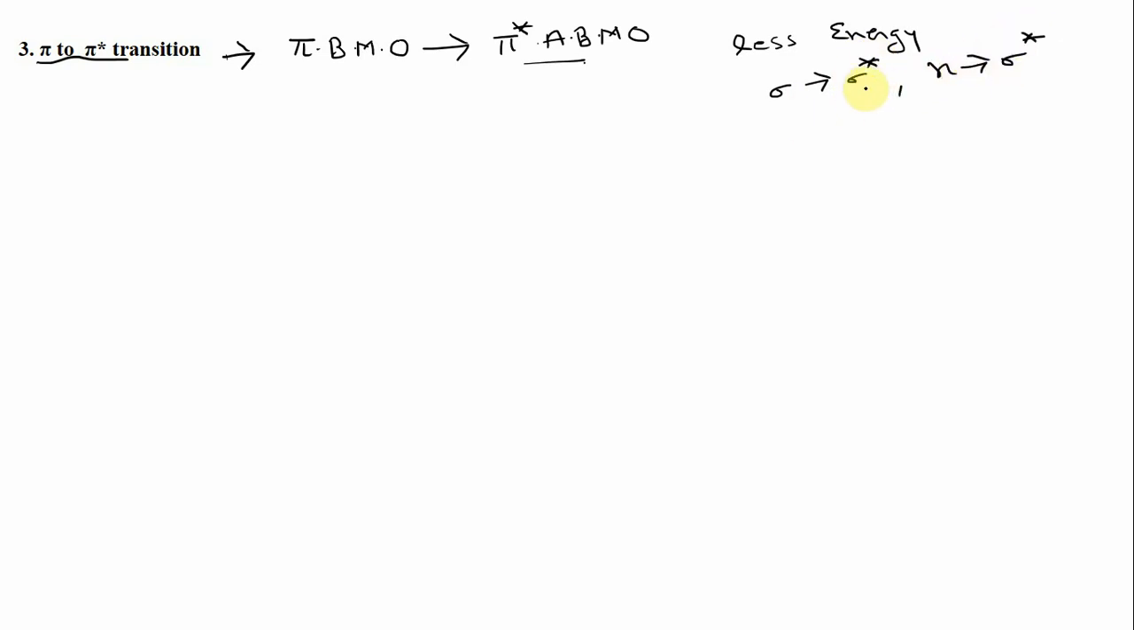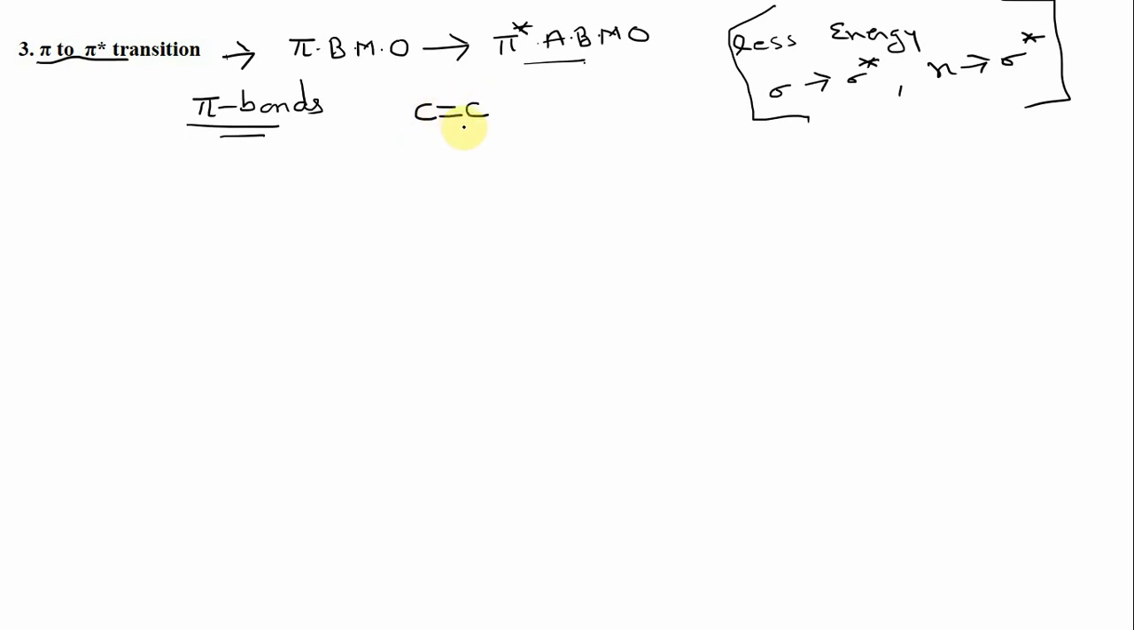Sigma to sigma star requires maximum energy, then n to sigma star. After that you have pi to pi star. So they take place at longer wavelength as compared to sigma to sigma star or n to sigma star. Now these kinds of transitions take place in those compounds which have pi bonds or pi electrons. Those compounds will undergo pi to pi star transitions. They normally take place in compounds having double bonds, like alkenes.